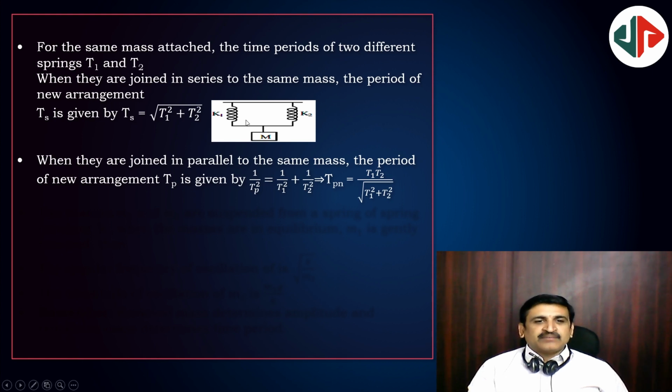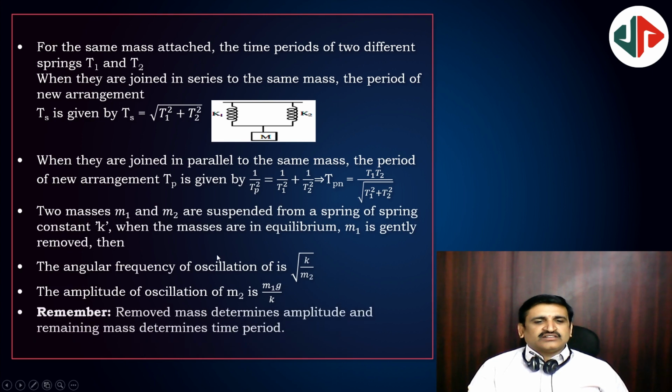Next. When they are connected in parallel, this picture belongs to the second one. 1/T² = 1/T1² + 1/T2².